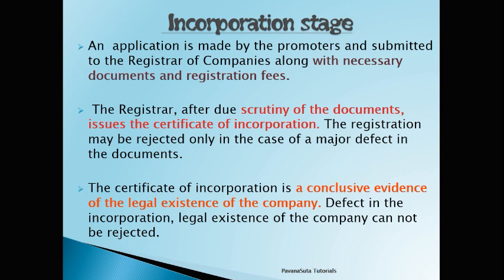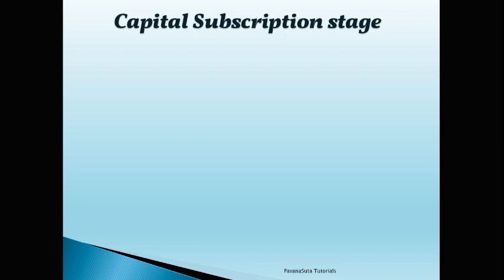That means in this stage, the promoter will send an application to the Registrar of Companies along with the necessary documents for the incorporation. Then the Registrar of Companies will verify these documents. If the documents are correct, then the company will issue the certificate of incorporation. After getting the certificate of incorporation only, the company proceeds to the next stage. So the next stage is raising of capital stage.